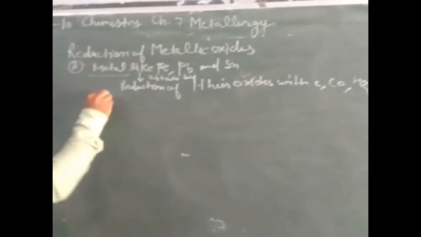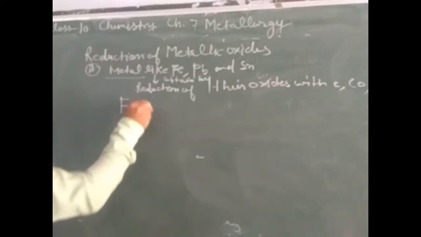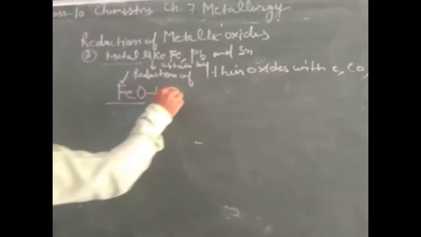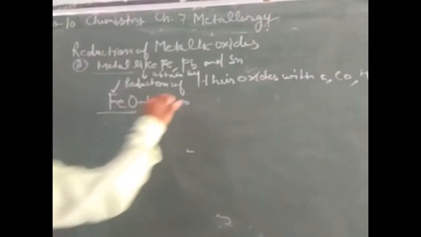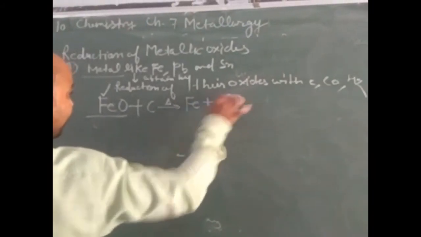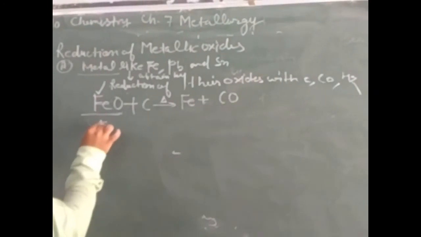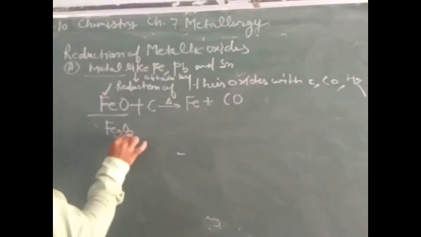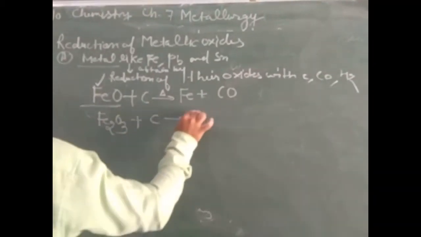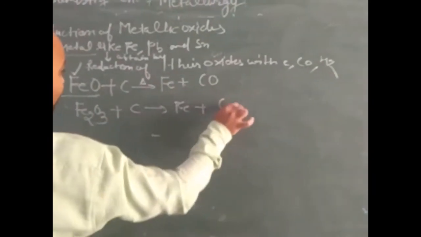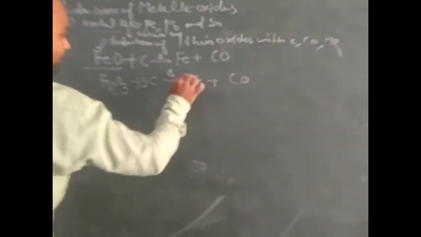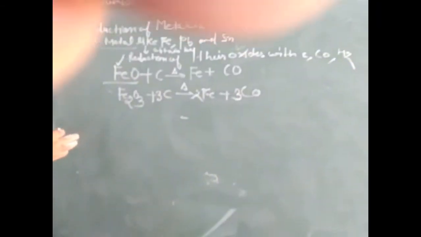We can take an example. Here the metal oxide is iron oxide. How can iron be extracted from its oxides? If we treat it with carbon and heat it, then iron and carbon monoxide will form. Now again take the example of Fe2O3, ferric oxide. When it is treated with carbon, iron and carbon monoxide form. For balancing, put 3 here and 2 and 3 there, so that it gets balanced.